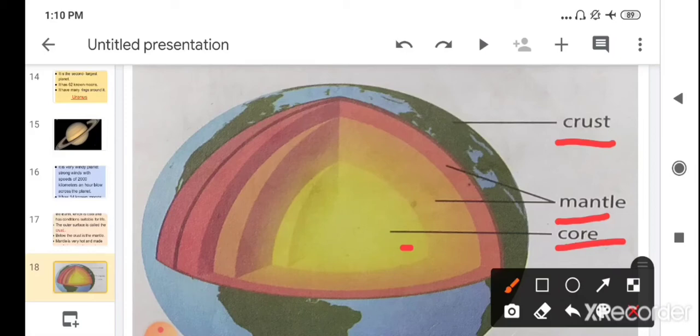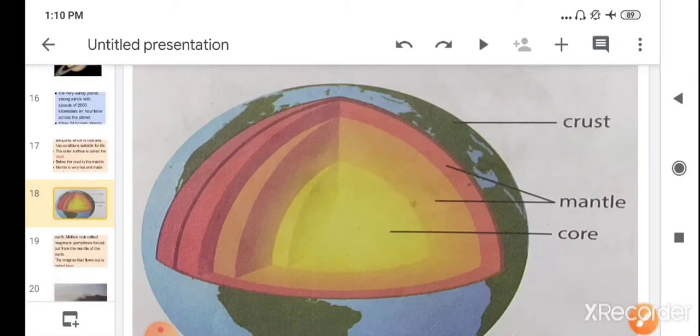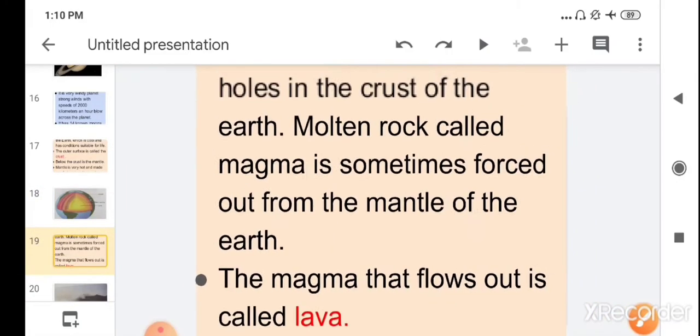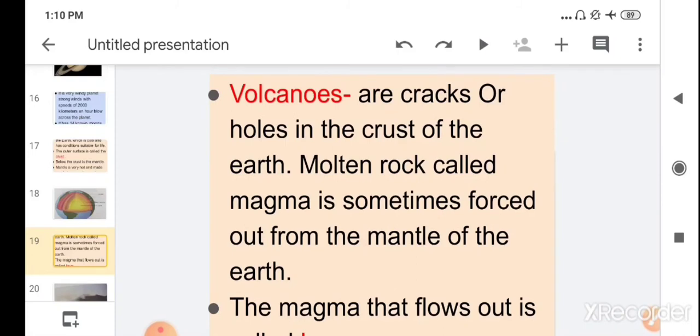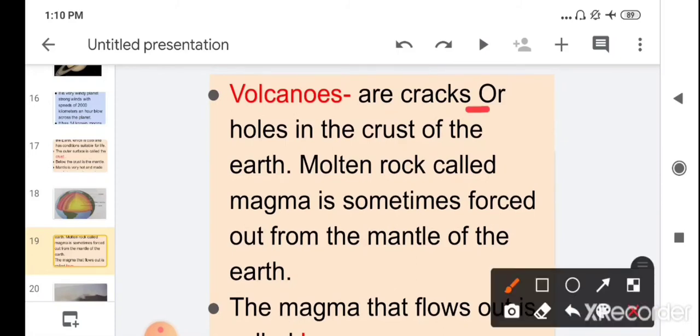Children, you have learned about the volcano. So what are volcanoes? Volcanoes are cracks or holes in the crust, in the upper layer, the outer layer of the earth. Then the molten rock, which is called magma, is sometimes forced out from the mantle of the earth.